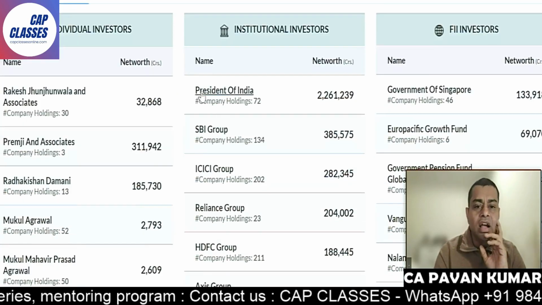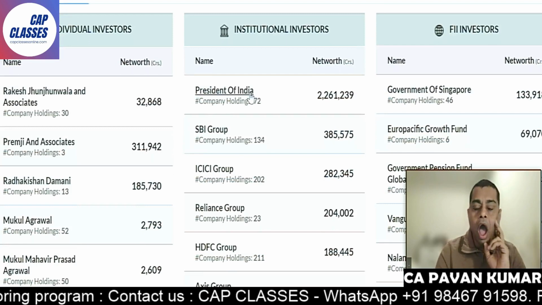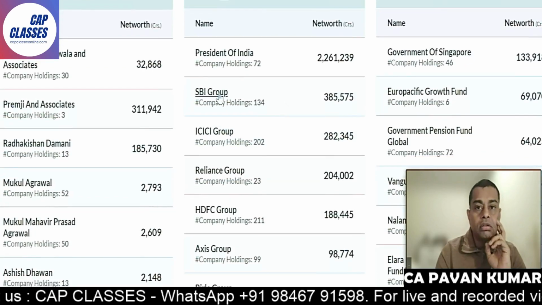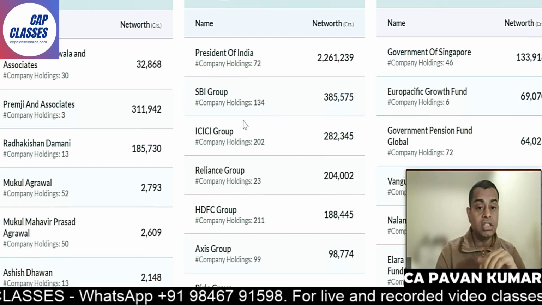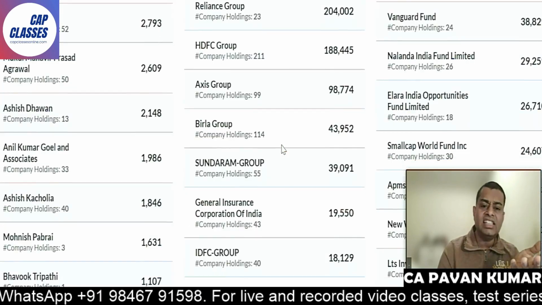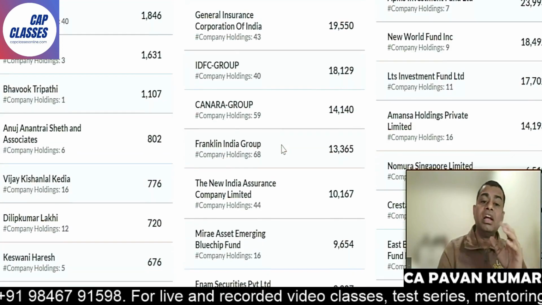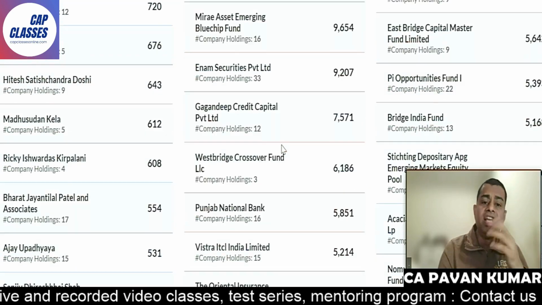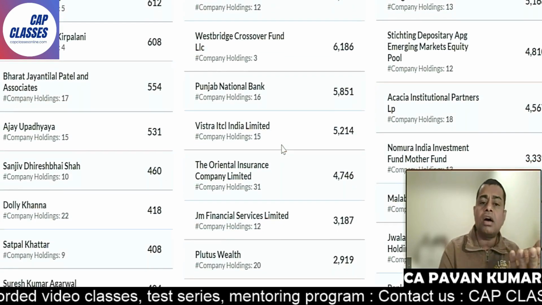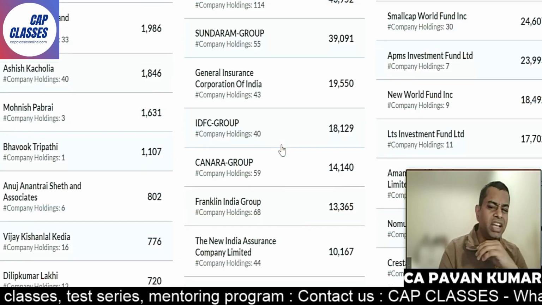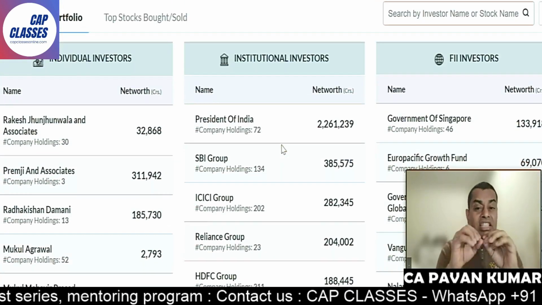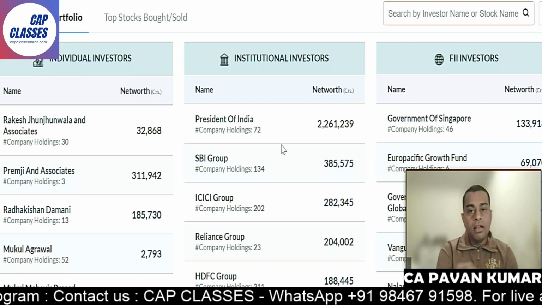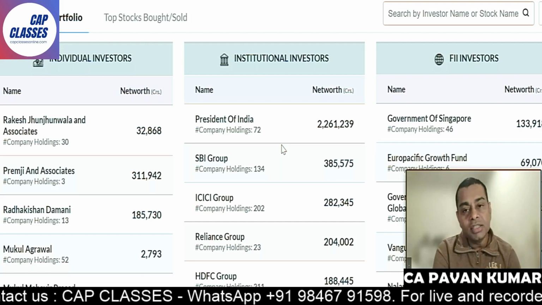What is this? President of India. Means central government has investment. SBI Group has investments in Bajaj Finance. ICICI Group, Reliance Group, HDFC, Axis, Birla, Sundaram, General Insurance, IDFC Group, Canara, Franklin India, New India Assurance, Mirae Assets, Punjab National Bank, Vistra, Oriental Insurance, JM Financial. Don't you think all these are the biggest possible players in India? There are no players bigger than these institutions. My dear friends, all these people invested money in Bajaj Finance.